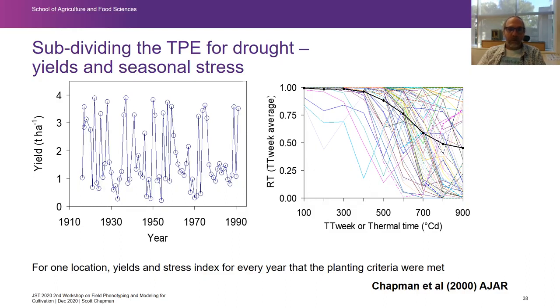And if you take each of those seasons, you can construct a stress index, which comes from the APSIM model. So if we run the model at each one of these points, and these are model yields, in fact, you can see each one of these years comes up with a stress pattern. And what we did in those papers, it was some of the original work in this area, was to summarize these, so we apply them through a sort of a cluster analysis and create what we called environment types.